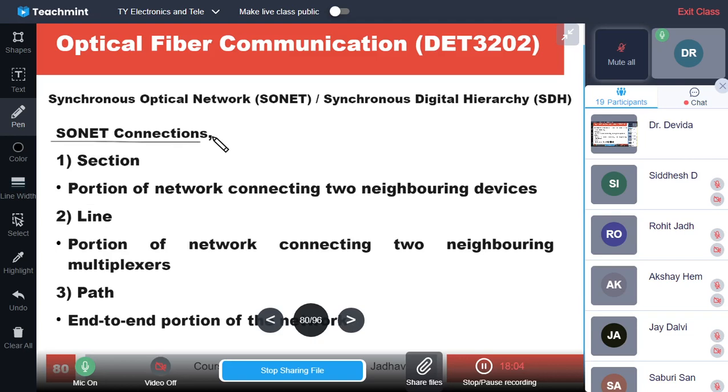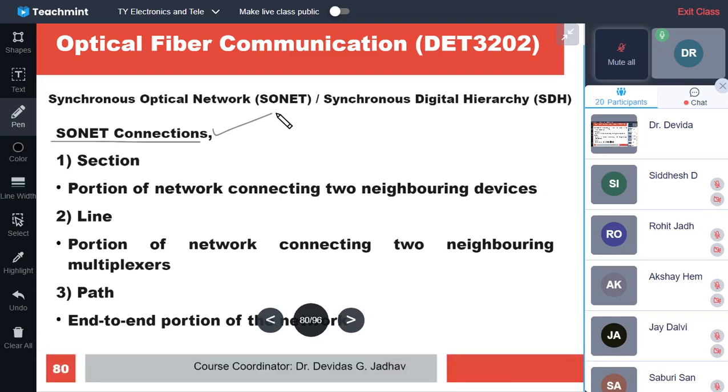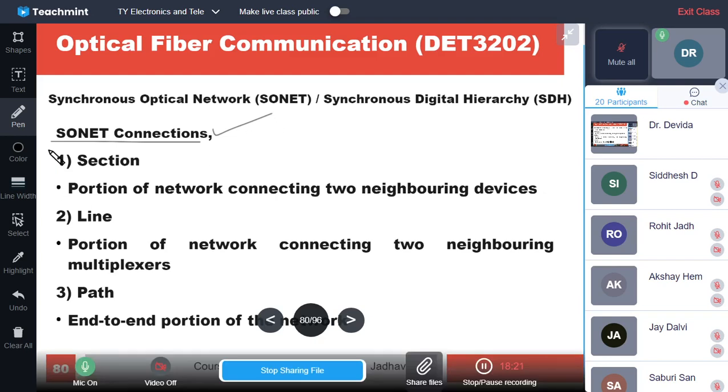SONET connections have different names for the different parts of the connection. A specific connection is known as a section, or it is called a line, or it is called a path.